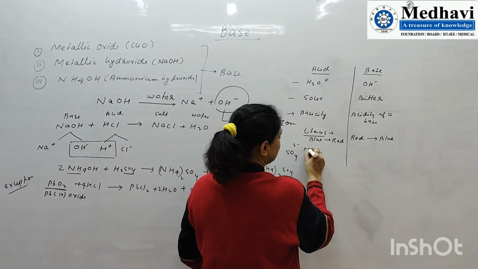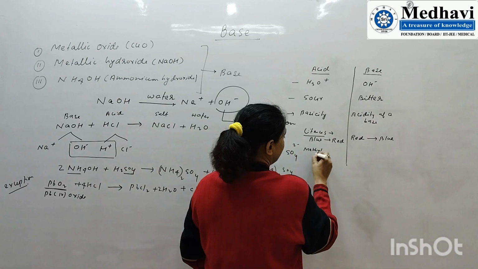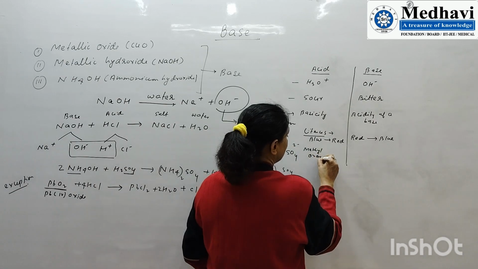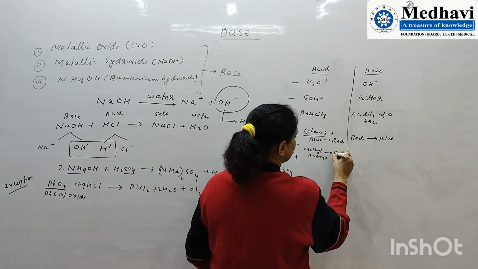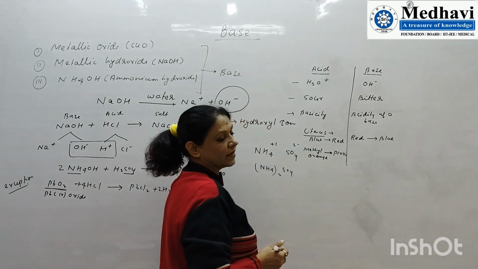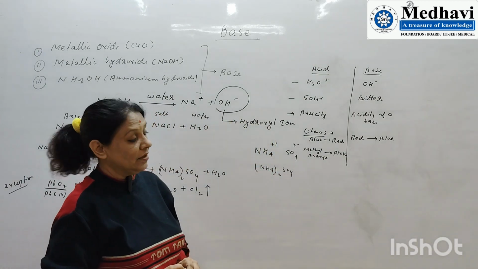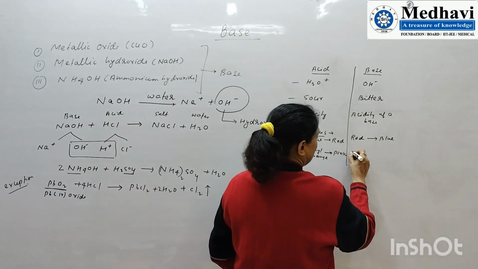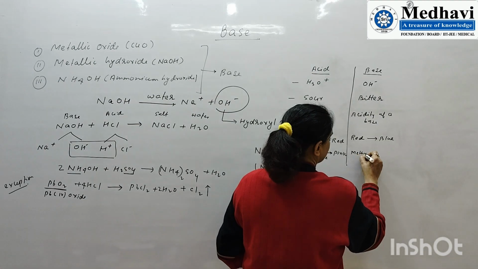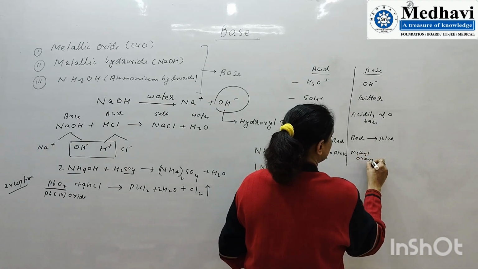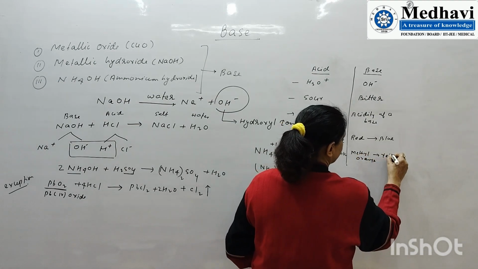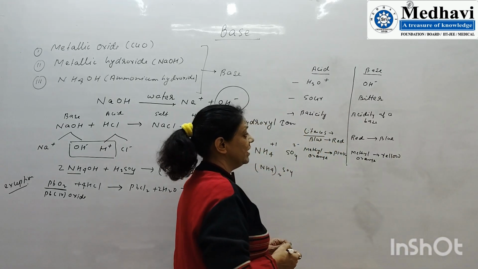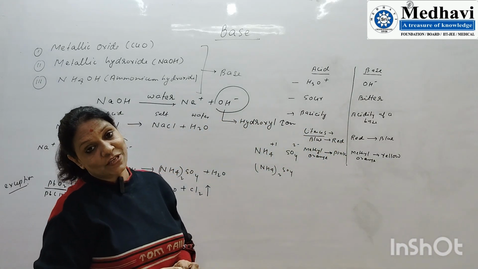Then methyl orange is another indicator. Methyl orange, when we take it in acid, turns pink. Acid gives pink color, whereas when we use methyl orange, a base turns it yellow. Very important information. Indicators also give an idea.